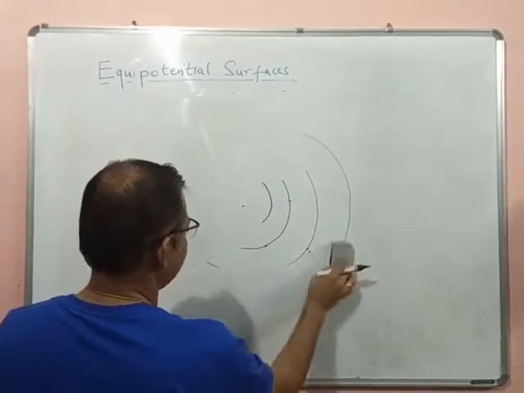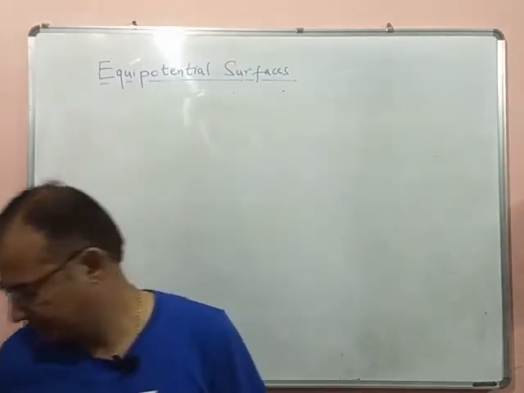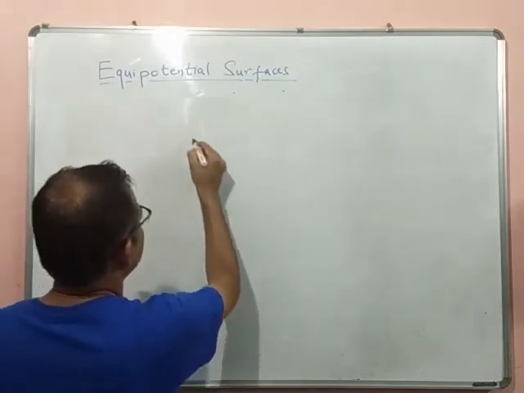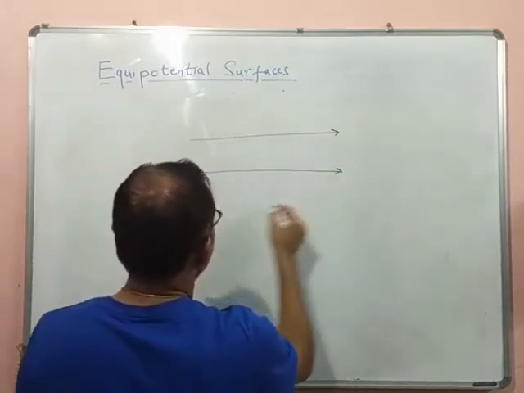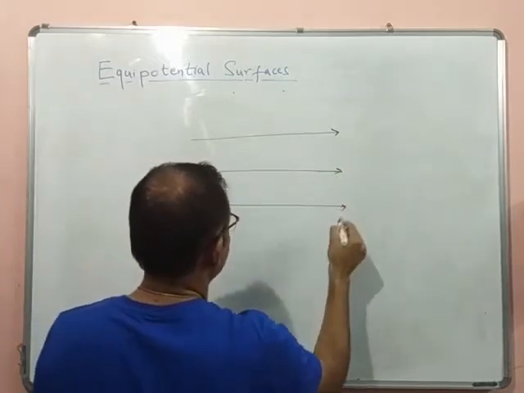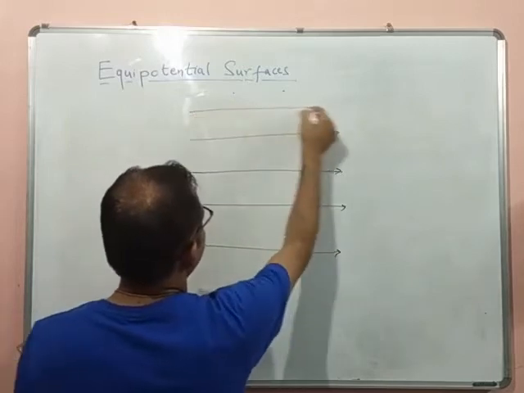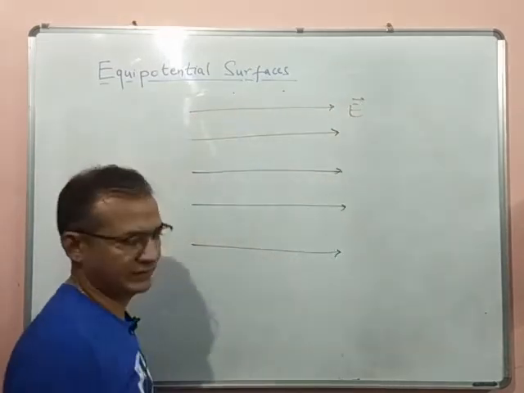Now consider a case where there is a uniform electric field. Let us say it is from left to right. The direction of the electric field is left to right, and it is a uniform electric field.